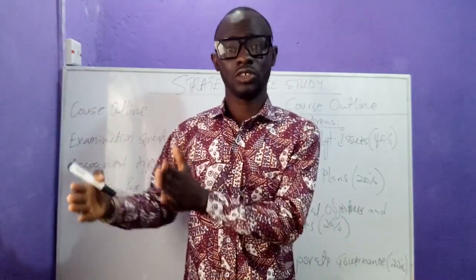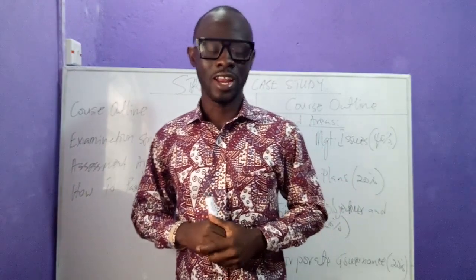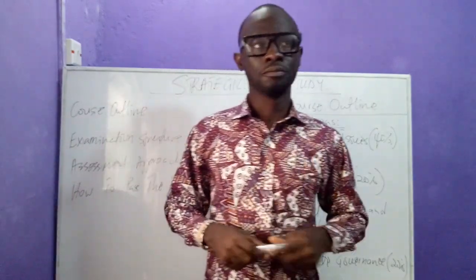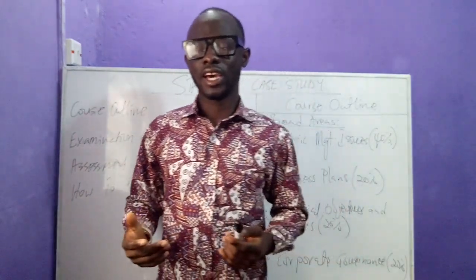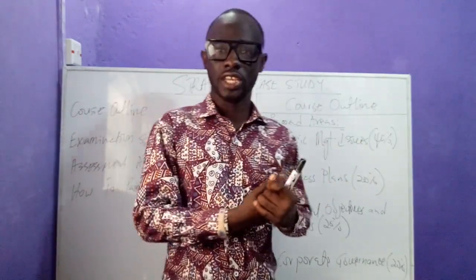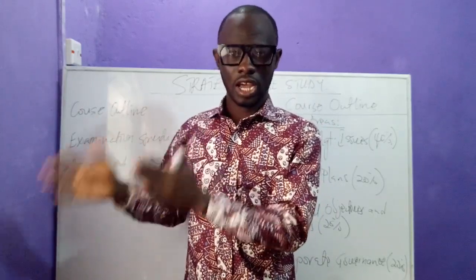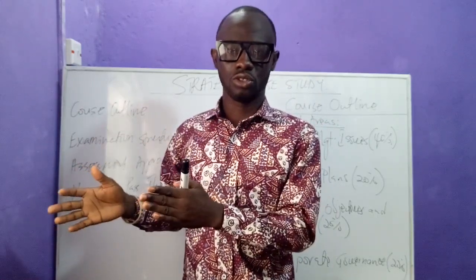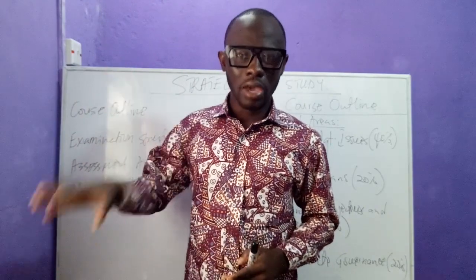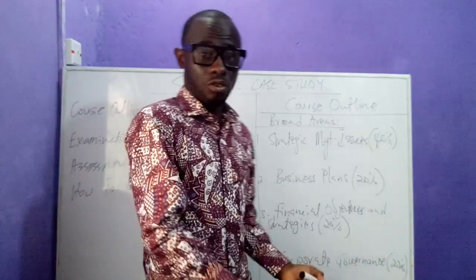The first objective is to pass our examination, and after that we will think about how we can run a business successfully. Many of the things we're going to be doing in strategic case study, for those of you who did corporate strategy, ethics, and governance, you're not supposed to throw your thoughts away, because many of the things you did there are going to be here.